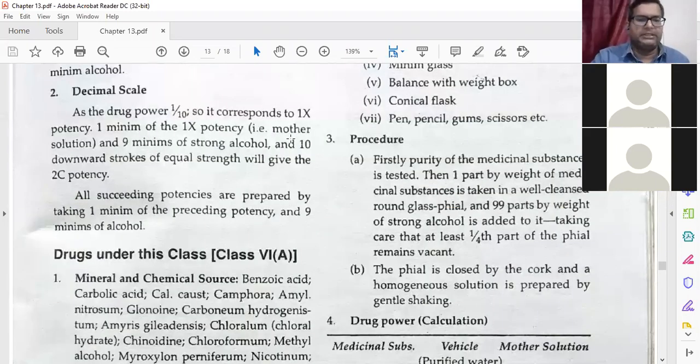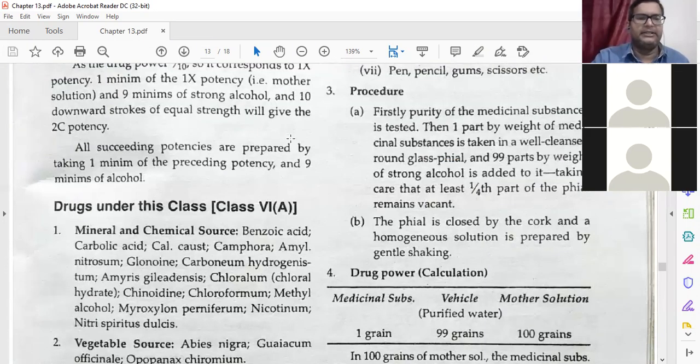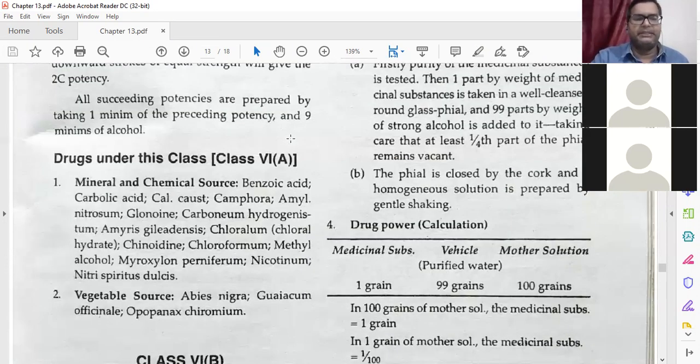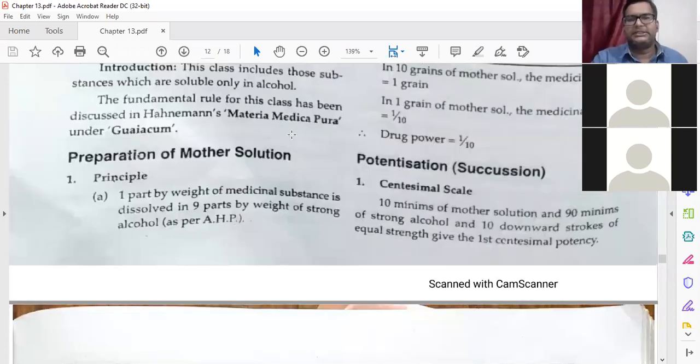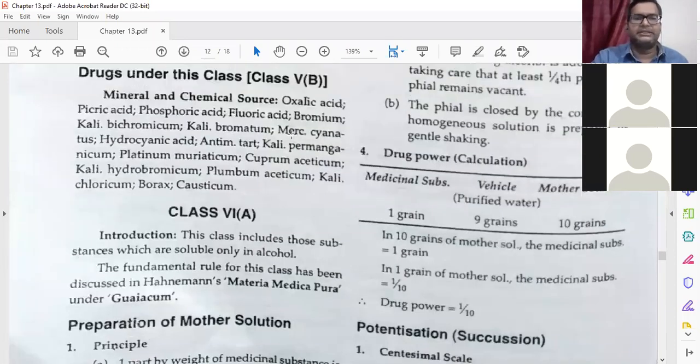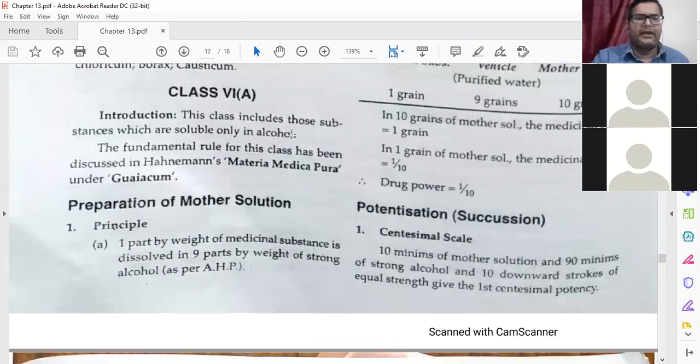There are many examples of drugs under these mineral kingdoms, like carbolic acid, and then all other minerals. Then we will go to class 6, which we have to see. Class 6A includes those substances which are soluble only in alcohol. Class 5 is soluble in water, and class 6 is soluble in alcohol.